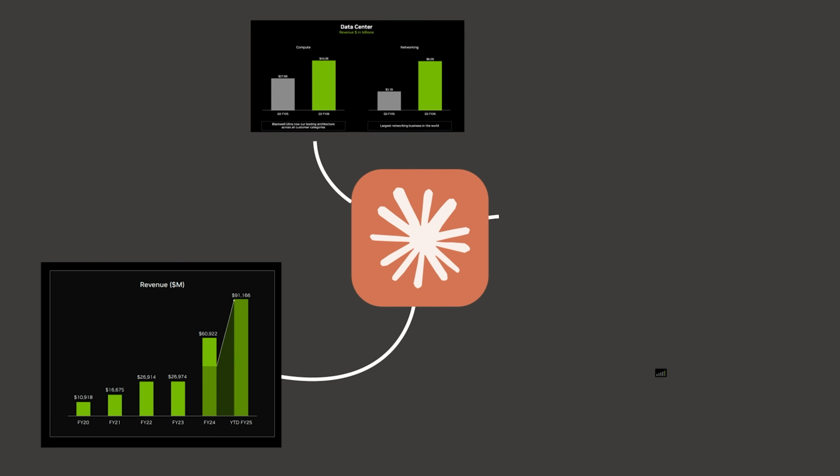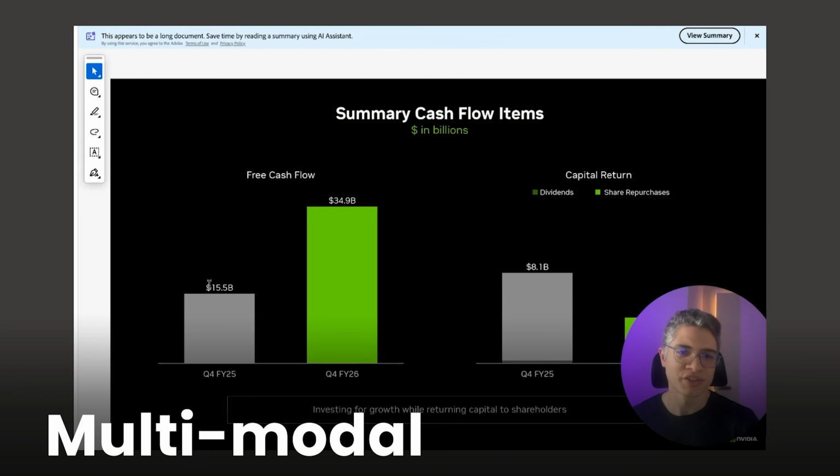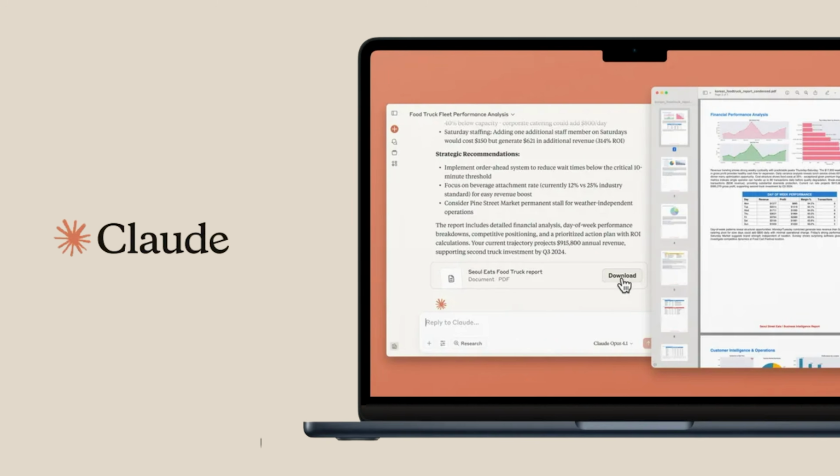So I built something to make my life easier. I give access to Claude to NVIDIA's earnings and presentations, and not just the text, the charts too. So it has access to multimodal information. And all of this inside of Claude Desktop. Watch what happens when I ask it questions.